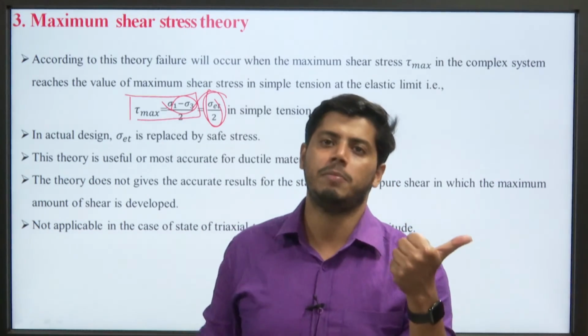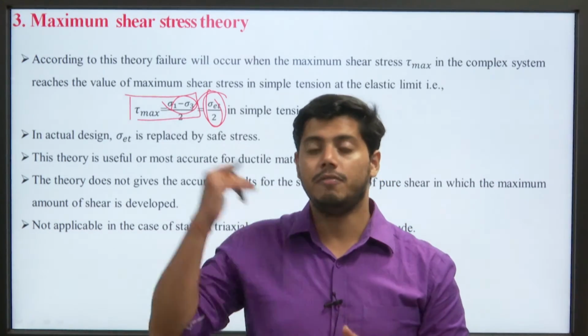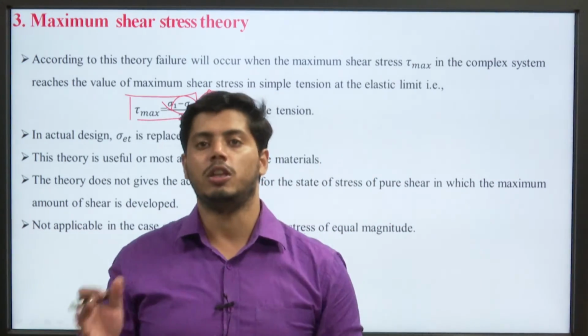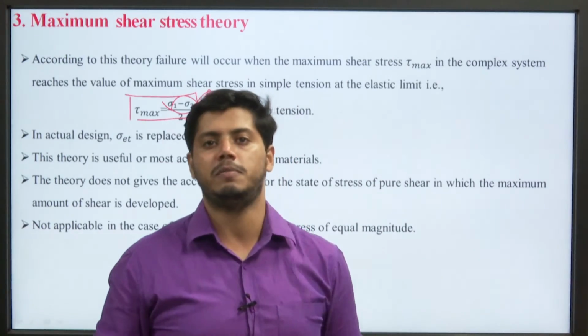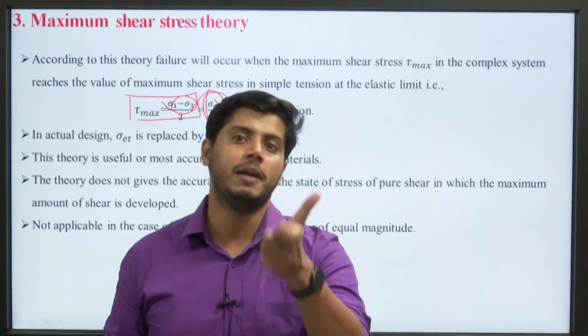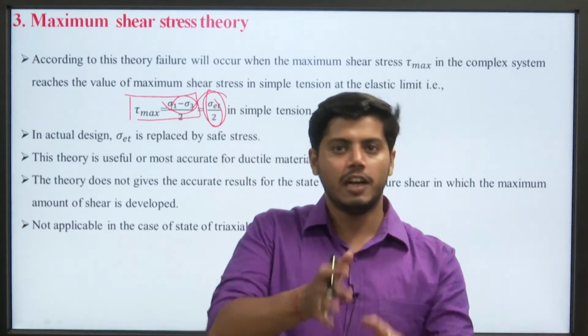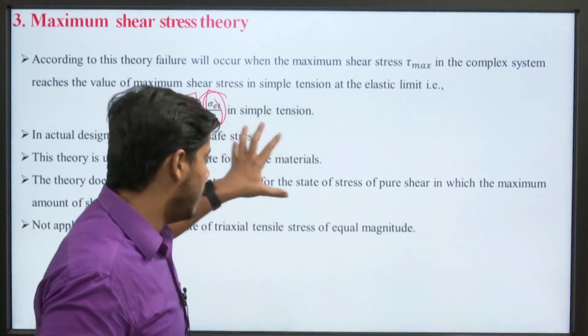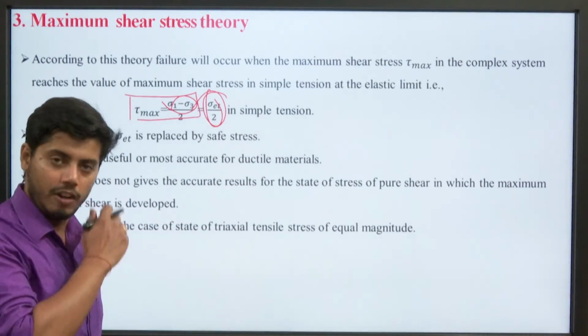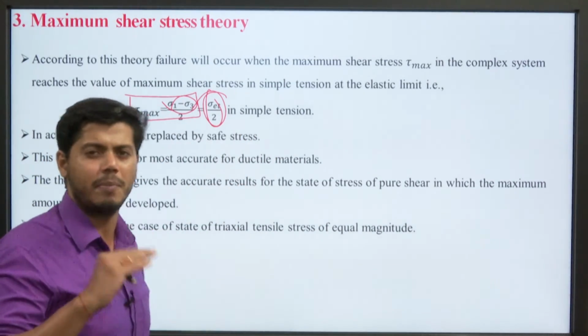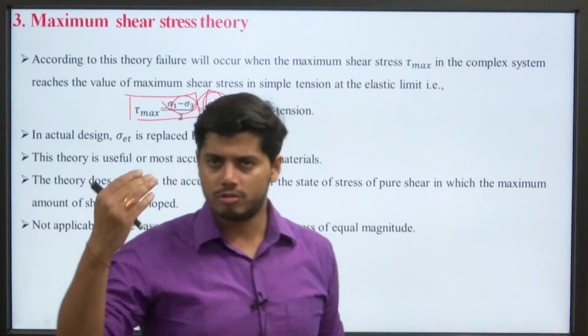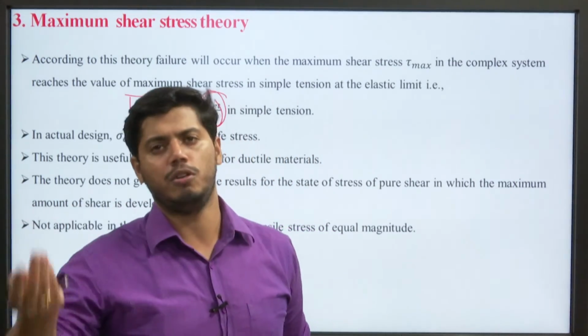They are basically 3 types of stress, but in the formula they mention only sigma 1 and sigma 3, the major and minor principal stresses. There is an absence of the intermediate stress. Hence, this theory cannot be applied accurately for a triaxial state of stress or for a pure shear condition.